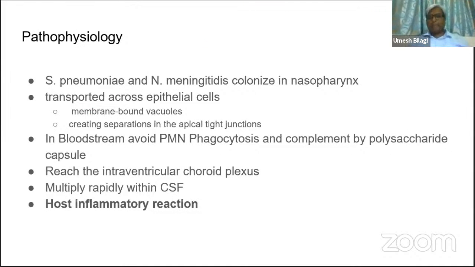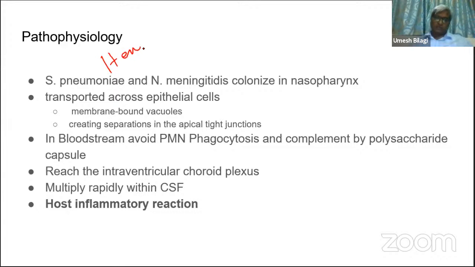Here, let us understand the pathophysiology, how exactly meningitis happens. What is the commonest route for meningitis? Is it trauma, or what is the common one? It is hematogenous.